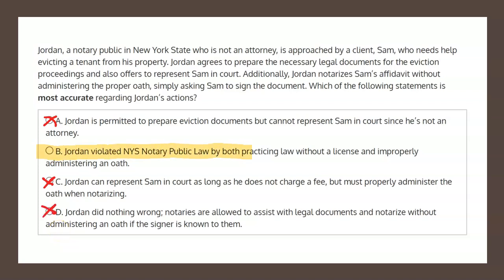Jordan violated New York State Notary Public law by both practicing law without a license and improperly administering an oath as the correct solution.